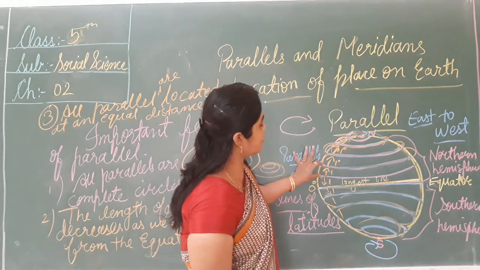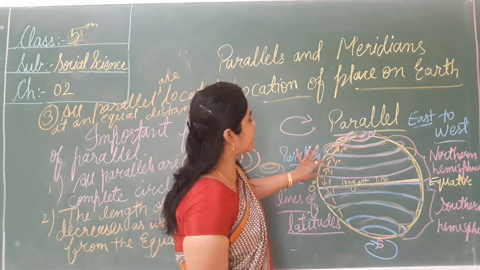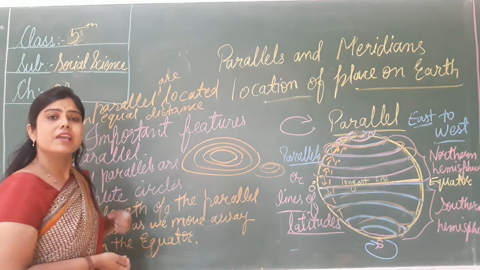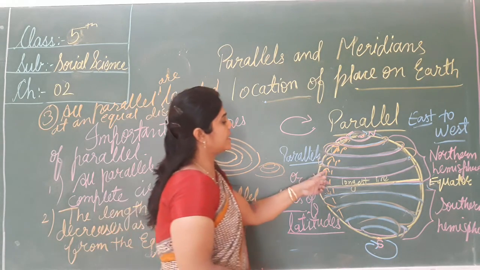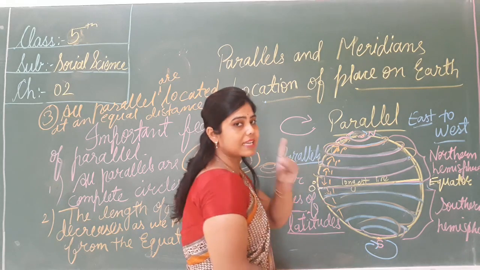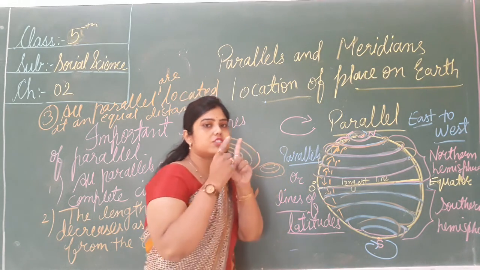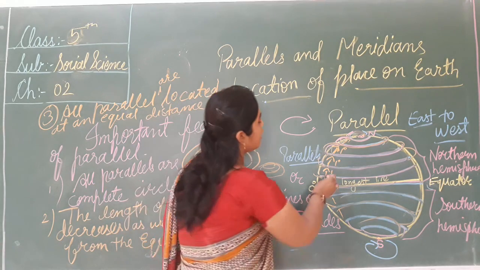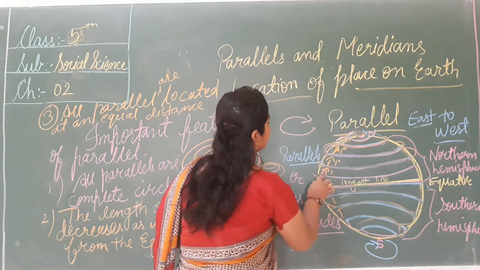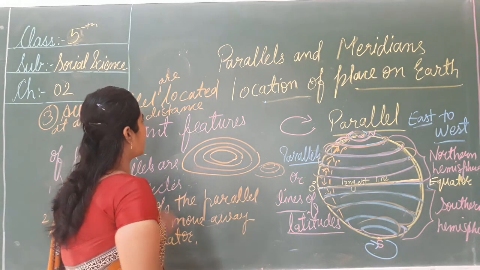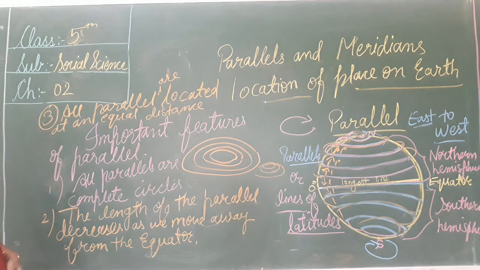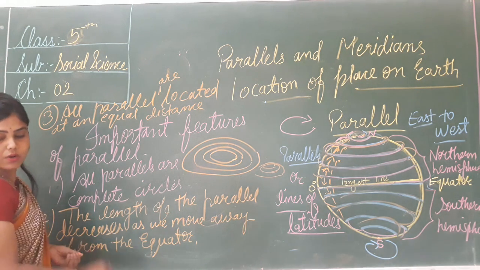The distance between these parallels is equal. That is 1 डिग्री. हर जो सर्कल बनता है कितने पे, 1 डिग्री पे. So the parallels are located at equal distance. Now the fourth one is, parallels neither touch nor cross one another.